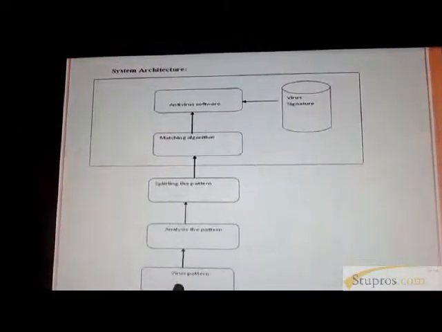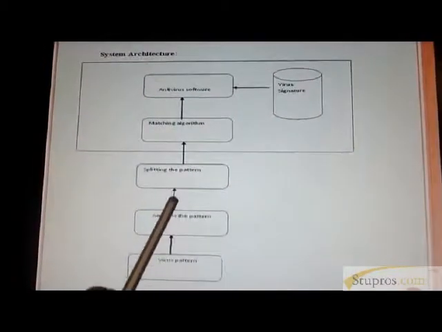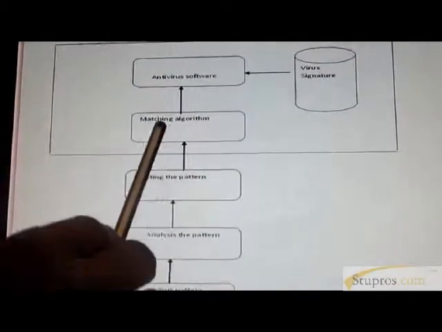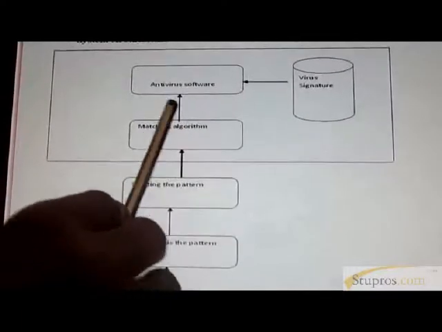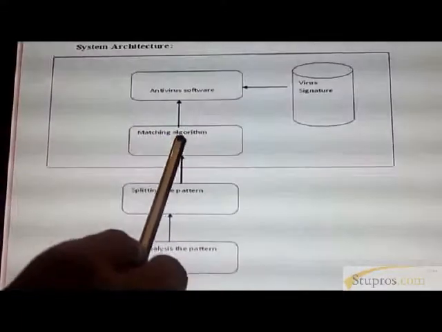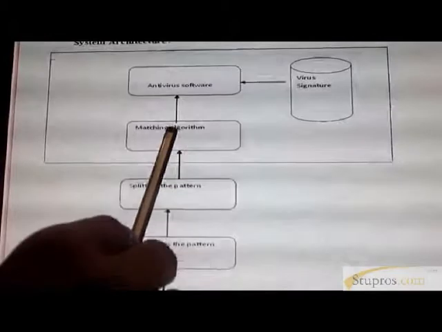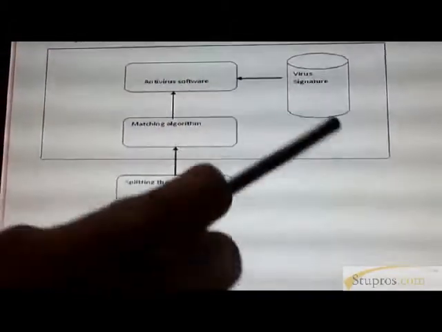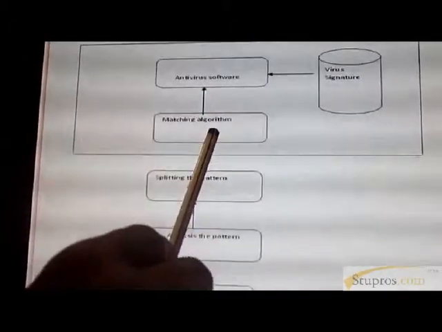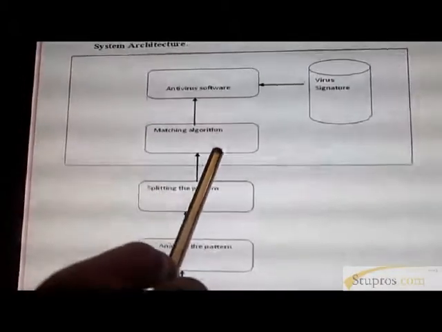So we have the virus pattern. This is a virus file. The virus file will be split into two parts, splitting the pattern. Here we are using the matching algorithm, the hybrid algorithm of the backward caching algorithm and the AC algorithm. The AC algorithm is responsible for short patterns, and long patterns are the responsibility of the backward caching algorithm.